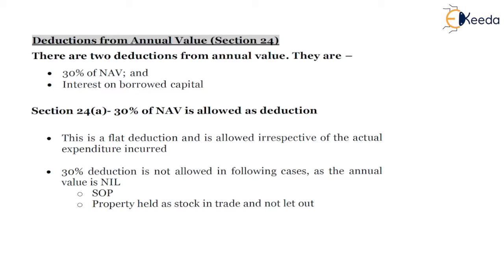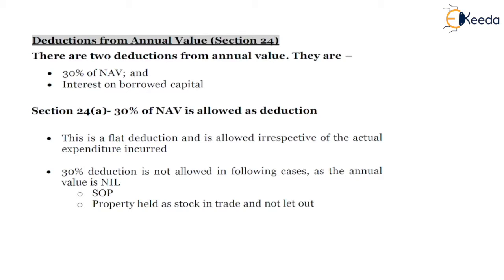value. In the illustrations that we have computed earlier, we have already discussed deductions which are available, and there are two deductions available. First is 30% of net annual value and second is interest on borrowed capital. First is 30% of net annual value. Net annual value is nothing but the figure which is arrived at after calculating gross annual value under section 23